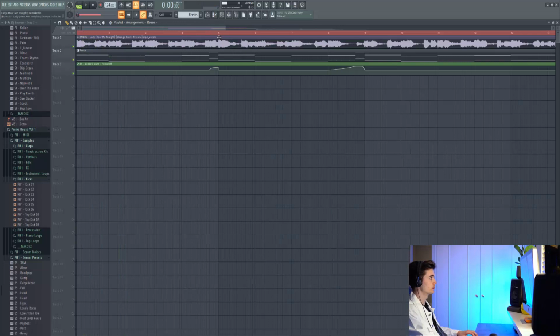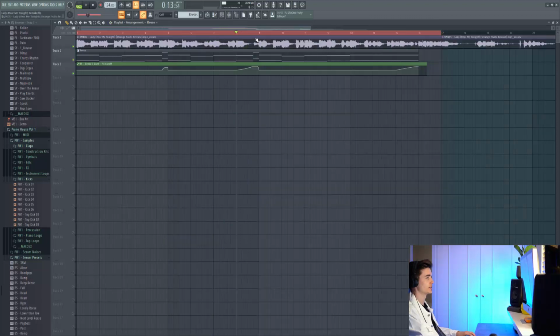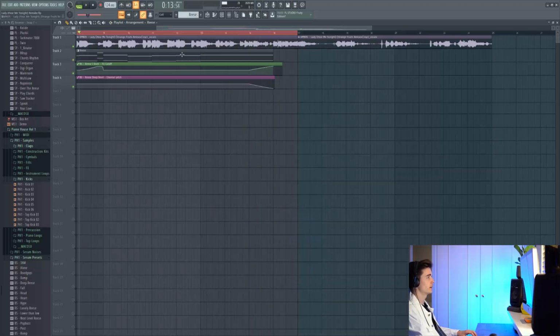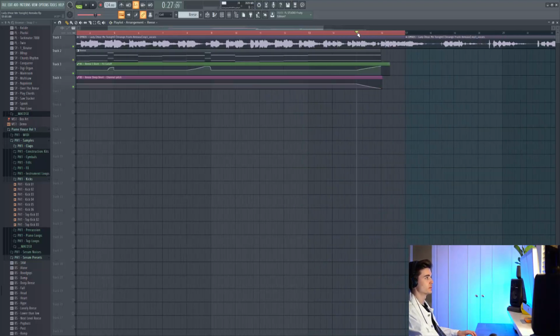Now next up, what we have is some automation on the filter cutoff. So this is just on that fuzzier kind of riser preset. And basically I've just automated the filter cutoff amount fully on these jumps here. And on the end of the 8 bars, you get a kind of increase again in the cutoff. And then finally, as we get to the end of the build, just moving ahead a bit here, we've got the riser, which gets completely pitched down. So this is how it sounds with the channel pitch being automated.